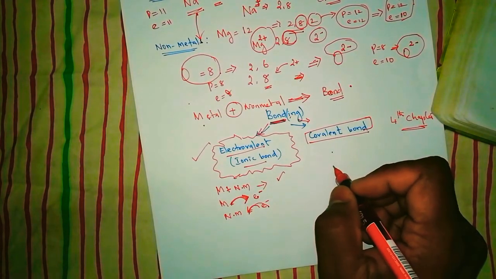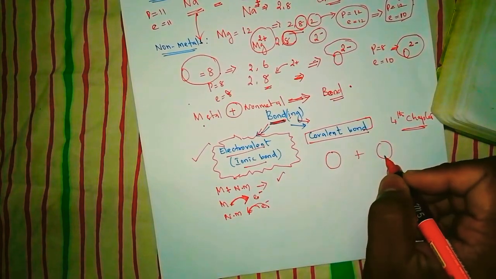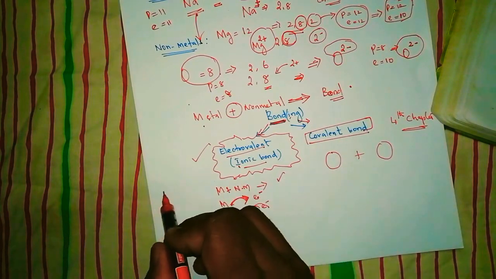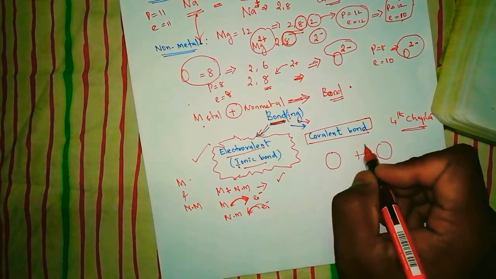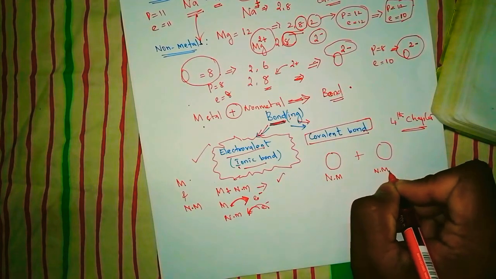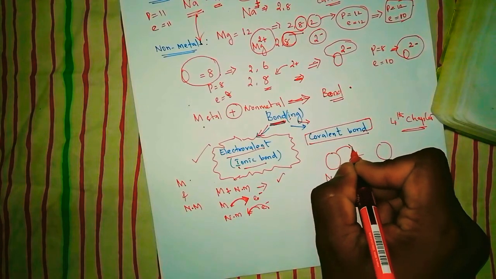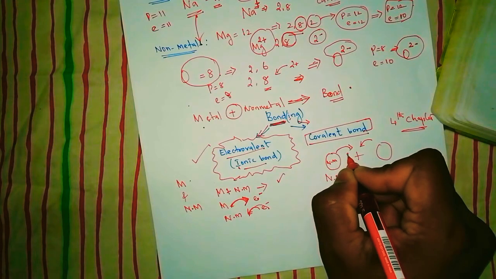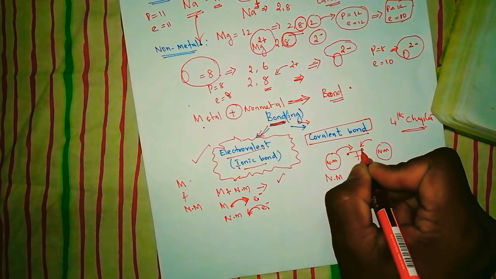But covalent bond is not like that. Electrovalent bond or ionic bond always takes place between metal and non-metal. But covalent bond always takes place between non-metals and non-metals. So what they actually do is they both share their electrons. Non-metal, you also give an electron, I will also give my electron. So both combine to form a bond.